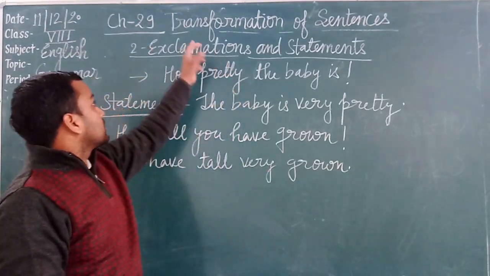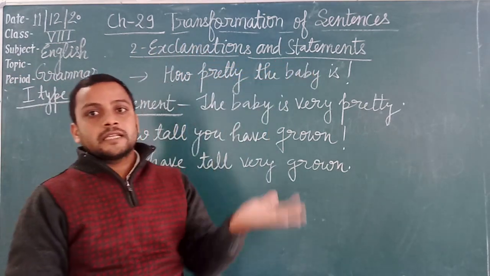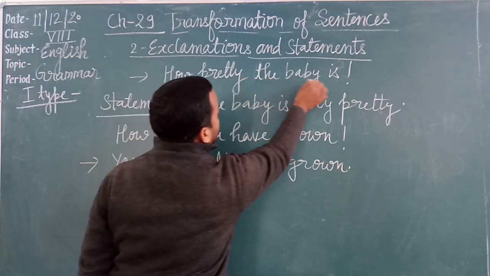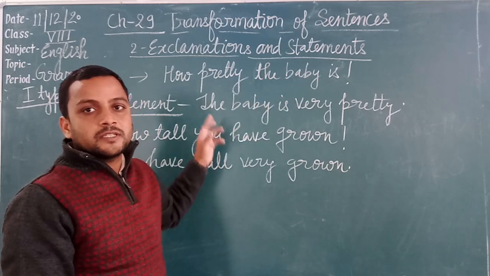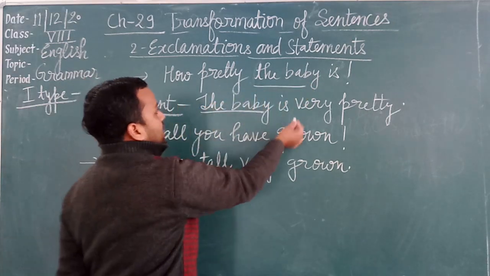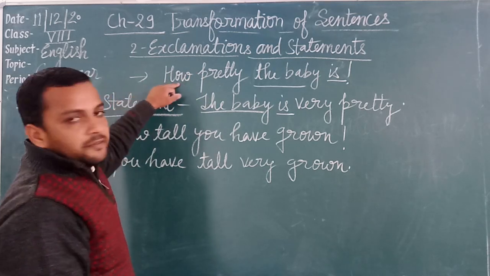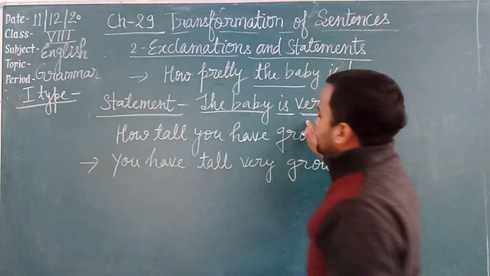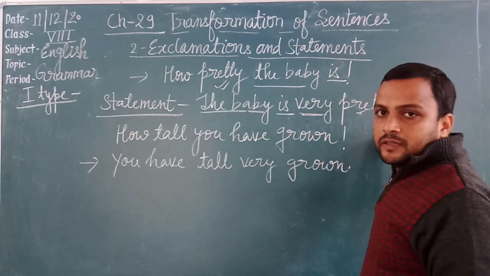Students, now see the second transformation, exclamations and statements. To change the exclamatory sentence into an assertive sentence. See the example, how pretty the baby is. It is an exclamatory sentence. And we have to change it into statements or into an assertive sentence. So first of all we write the subject, the baby. Then the given helping verb is. Now here, if what or how is given, and after what or how, if there is an adjective, then what or how changes into very. The baby is very, and after that the adjective, pretty. The baby is very pretty.